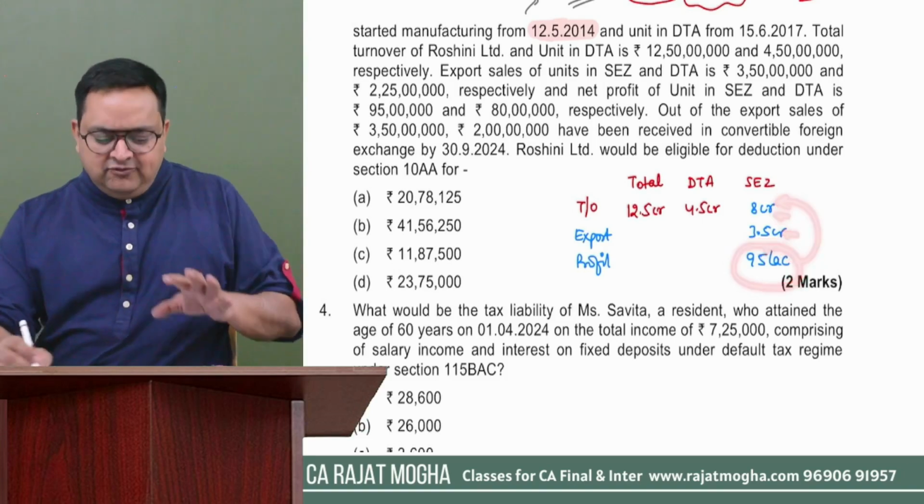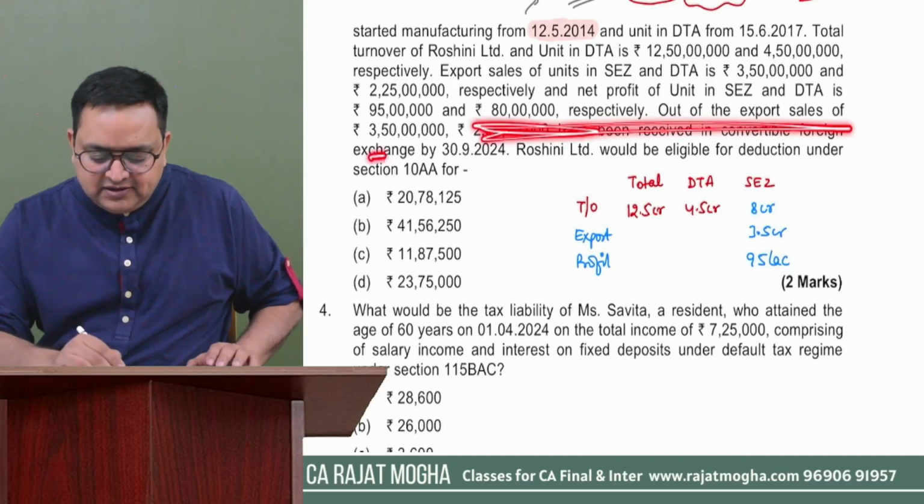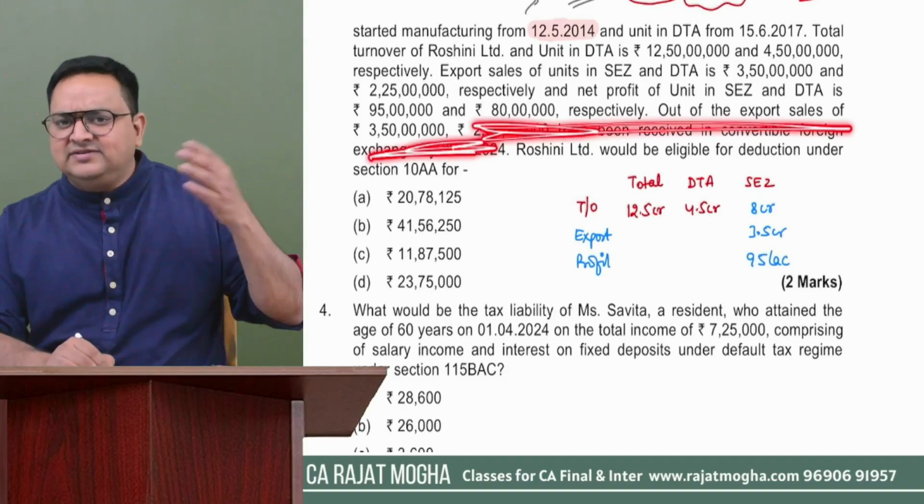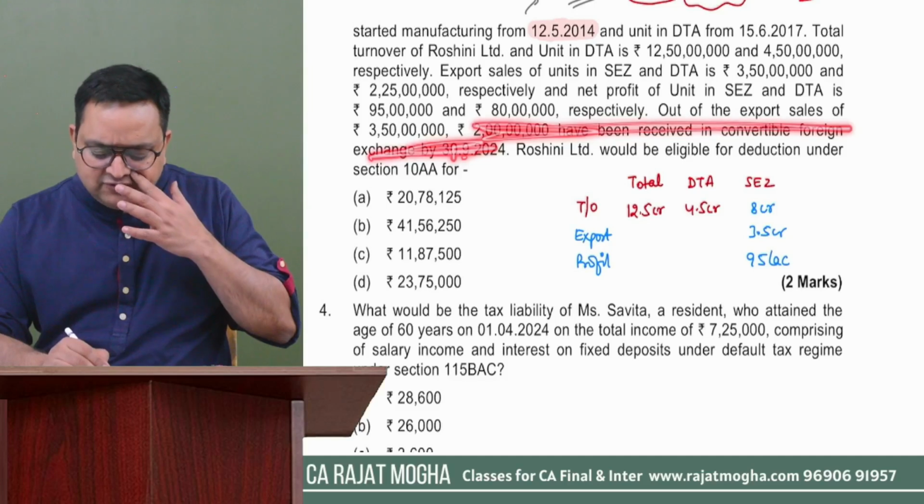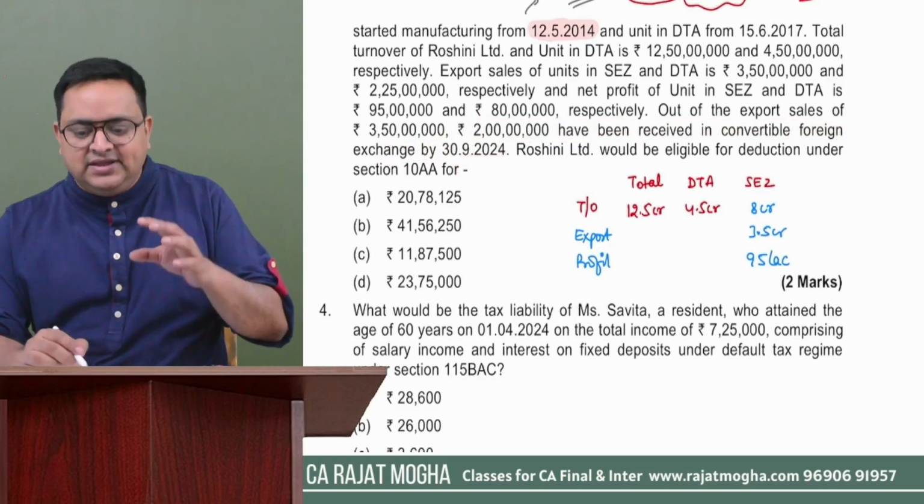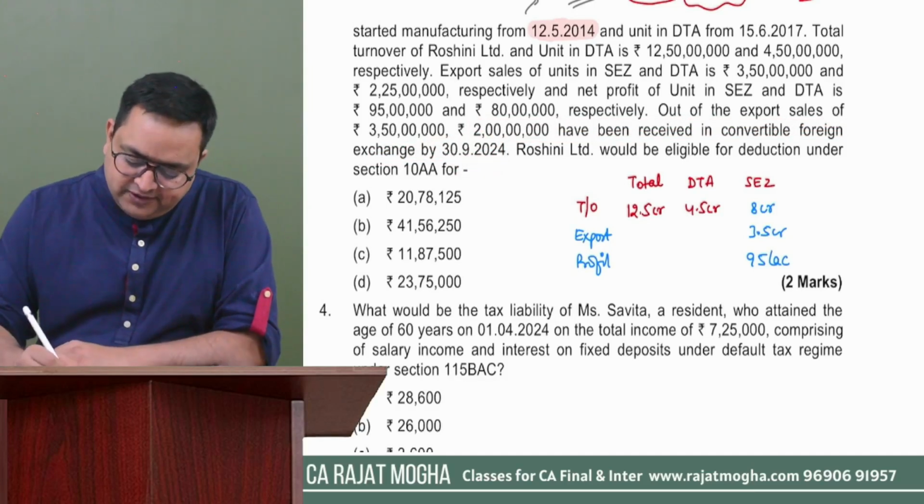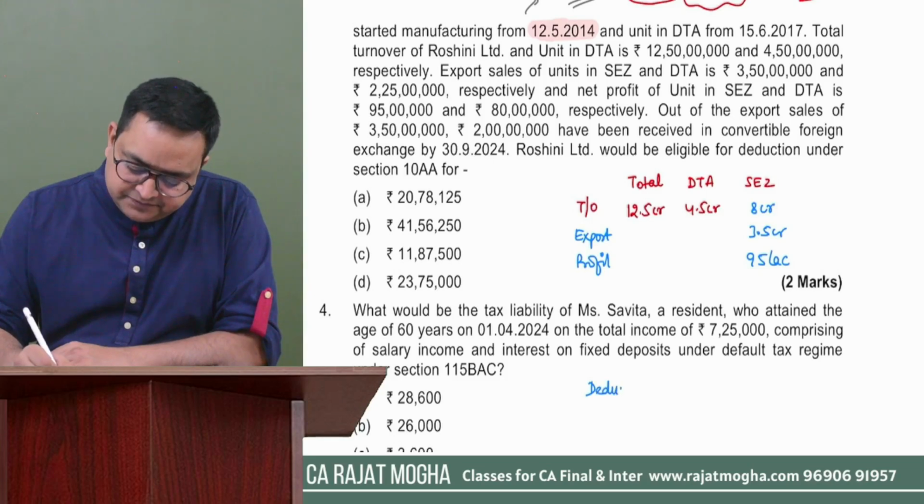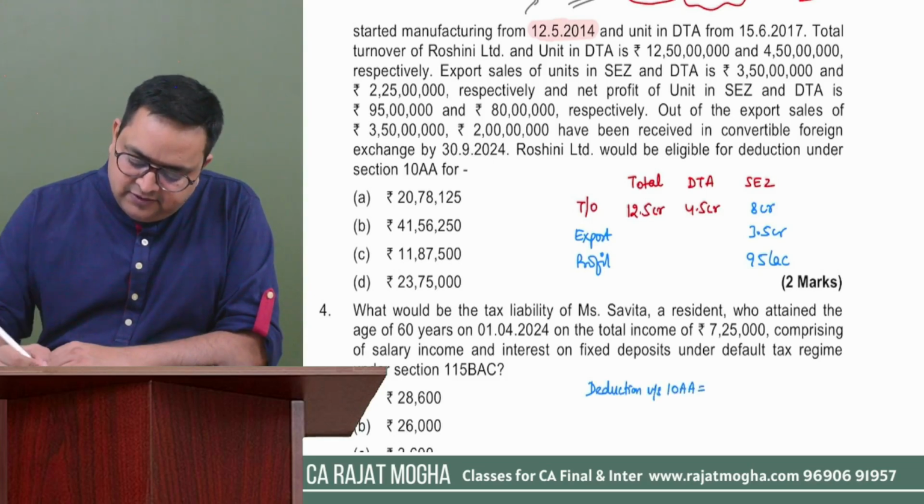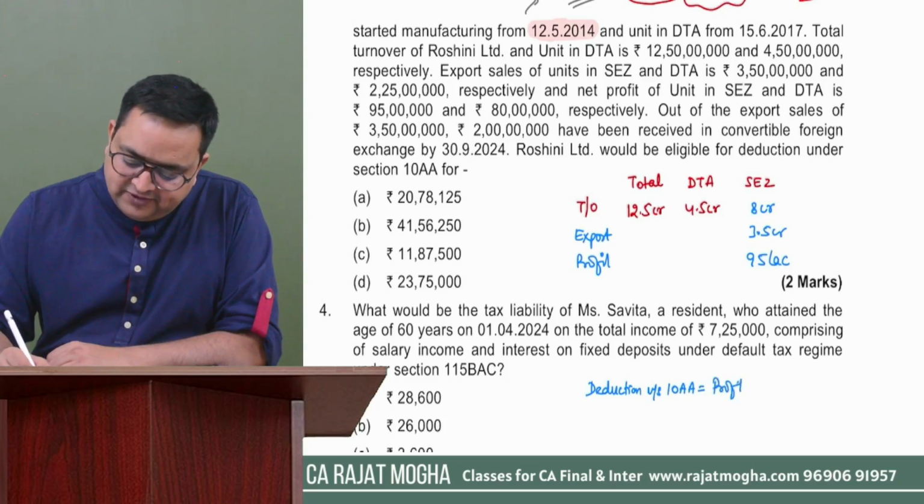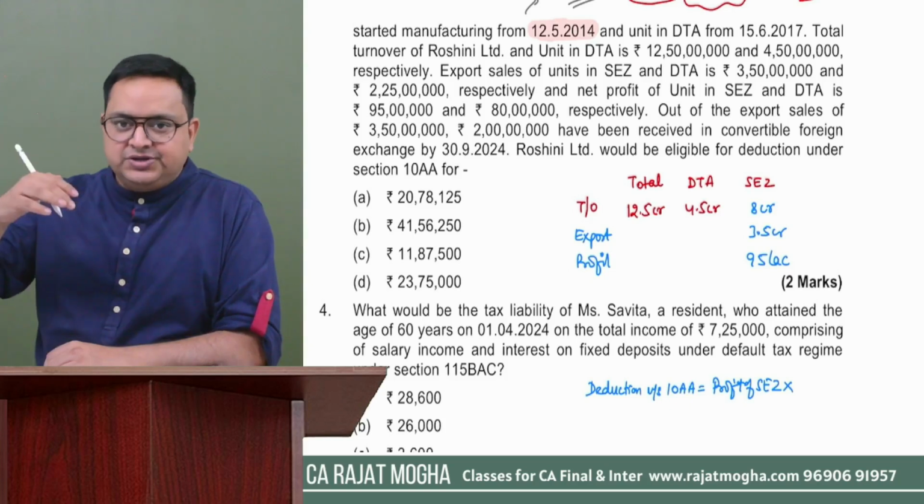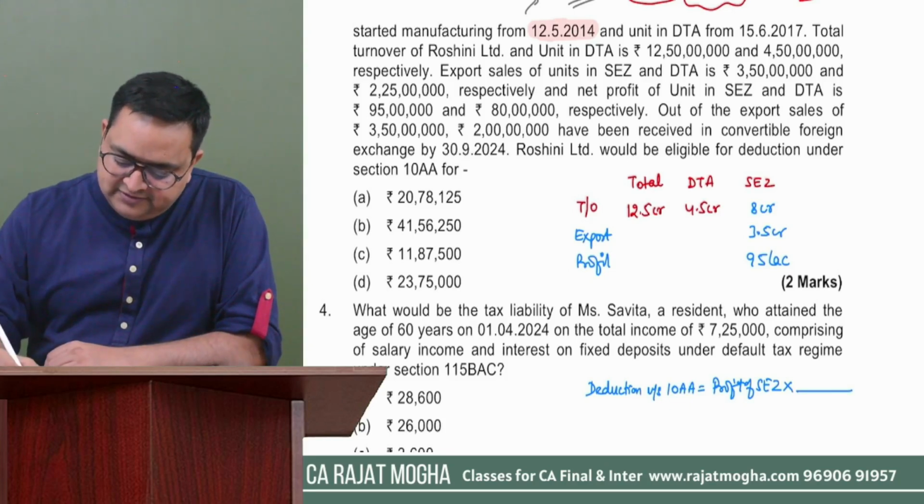3.5 crores. So if this line, which is related to foreign currency received up to 30th of September 2024, would not have been there, I would have simply calculated the profit. The deduction under section 10AA would have been, first you will calculate what is the profit of SEZ. Profit of SEZ into, you have to take the proportionate amount. How much proportion? Whatever is the export sale of SEZ.